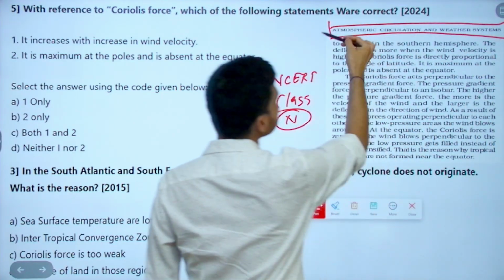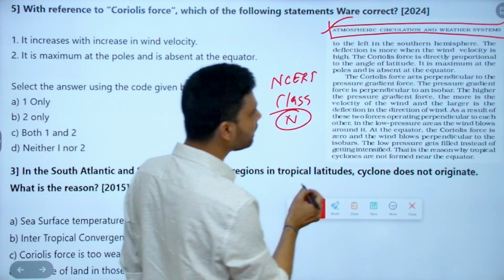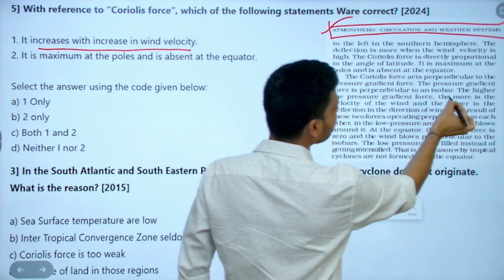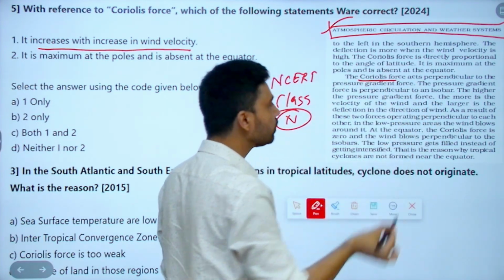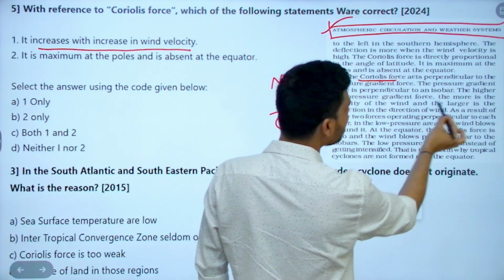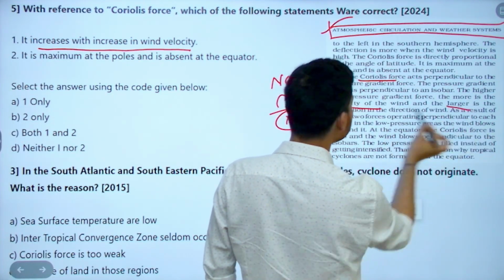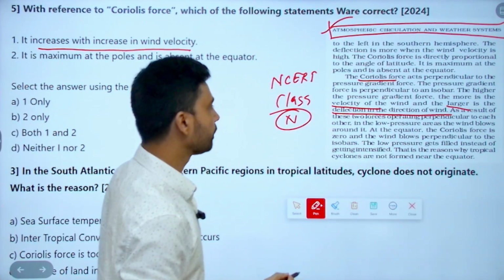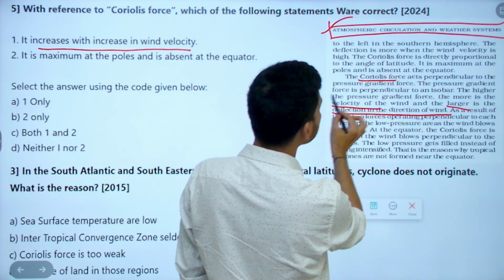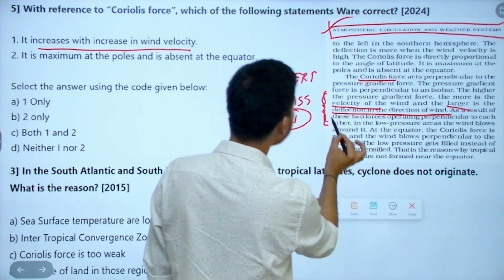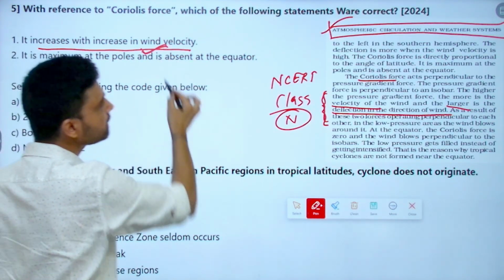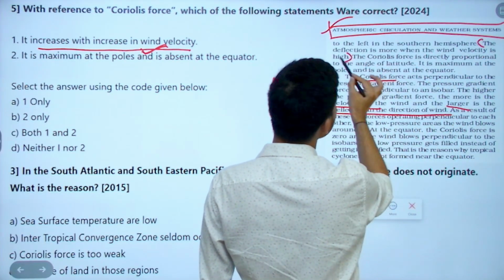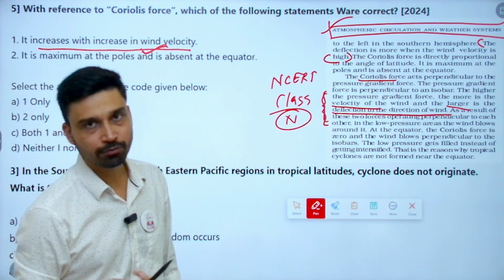Atmospheric Circulation and Weather Systems, that is the name of the chapter, and here it is clearly mentioned that it increases with increase in wind velocity. Correct or incorrect? Here you have given: the Coriolis force acts perpendicular to the pressure gradient force. The higher the pressure gradient force, the more is the velocity of the wind, and larger is the deflection in the direction of wind. As a result, these two forces operate perpendicular to each other. Now what we can say from this paragraph is that yes, Coriolis force increases as wind velocity increases. Here also it is given in the upper paragraph: the deflection is more when the wind velocity is high. Coriolis force is a deflective force. That means yes, it is correct.